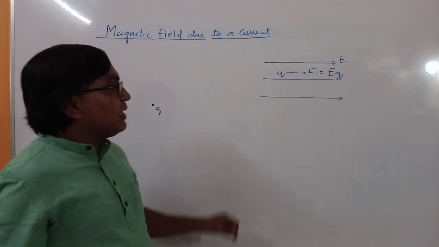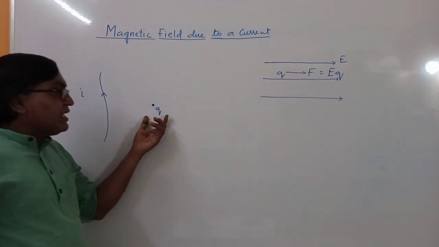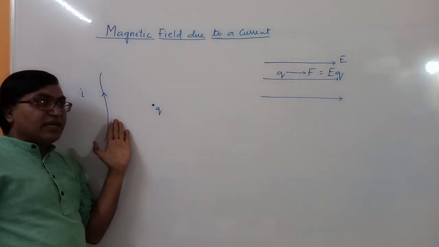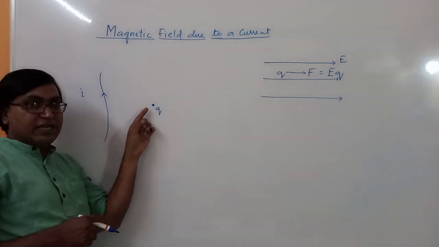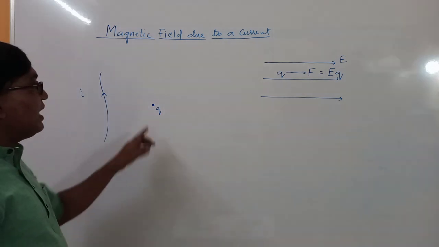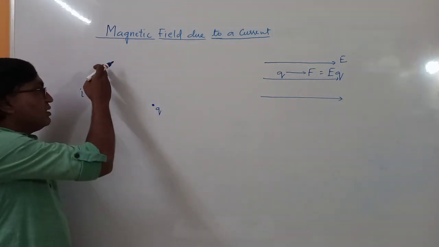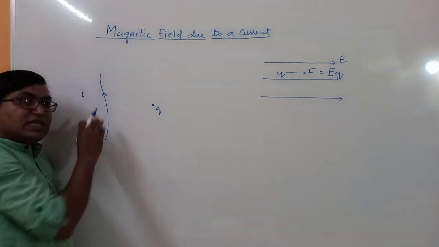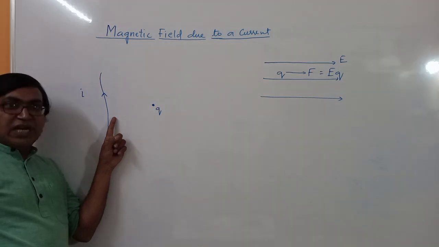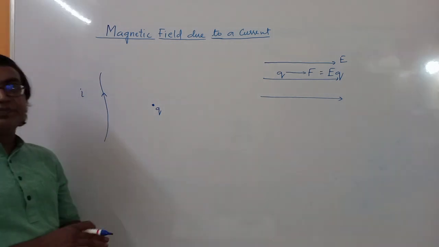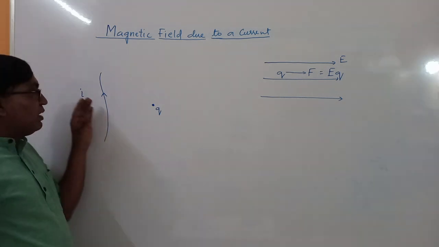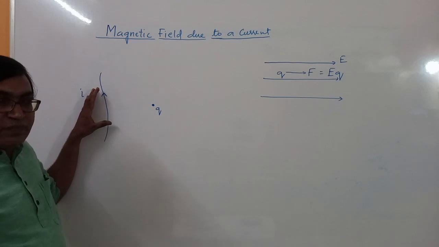So definitely here, if you have placed a charge q, and if this current carrying conductor is producing a field at this point, then this charge q should move, but it is at rest. It means this current carrying conductor is electrically neutral. As many positive charges are there, the same number of negative charges are also there. So since this is electrically neutral, net charge on this conductor is 0.